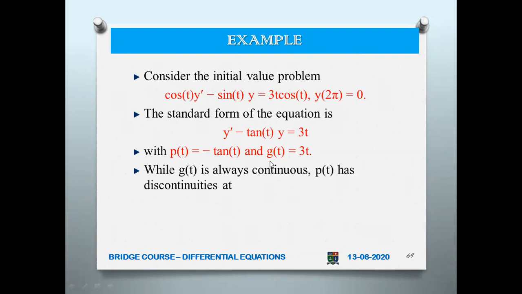So g of t is always continuous because it is a polynomial function. In whatever interval, this will be continuous. But what about tan t? It has some discontinuities. I hope you remember the graph of tan. It has many discontinuities: at all odd multiples of pi by 2, both minus as well as plus, it has discontinuities.